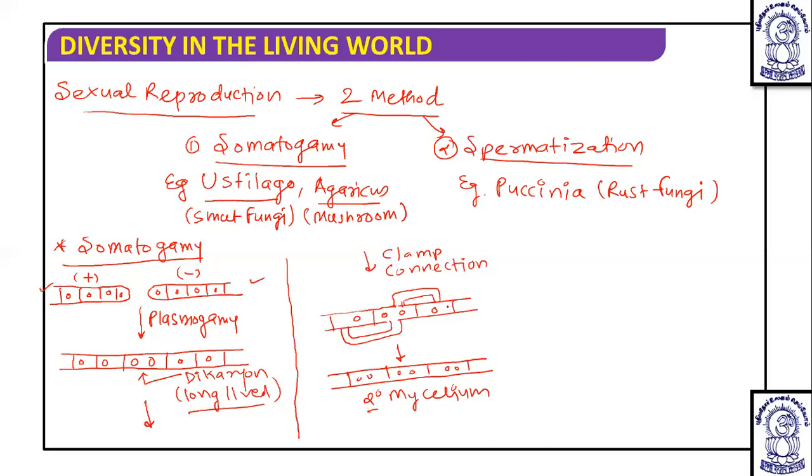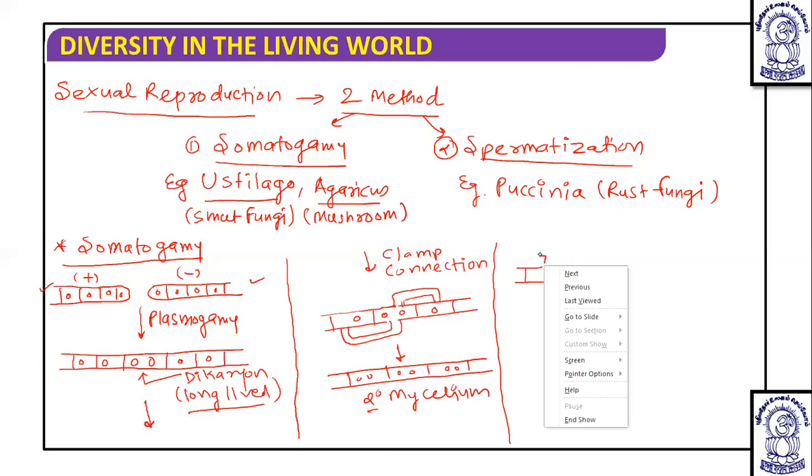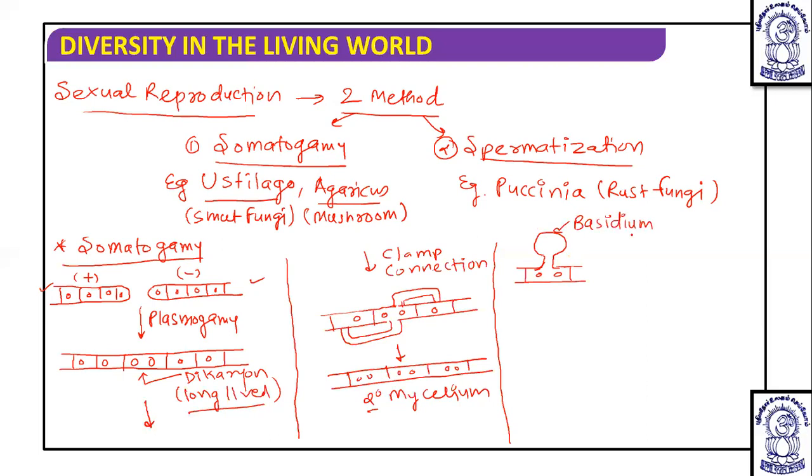After the secondary mycelium, what will happen? The dikaryotic cell will form a basidium, having two nuclei. Now, these two nuclei move to this particular basidium, and after this, karyogamy occurs.